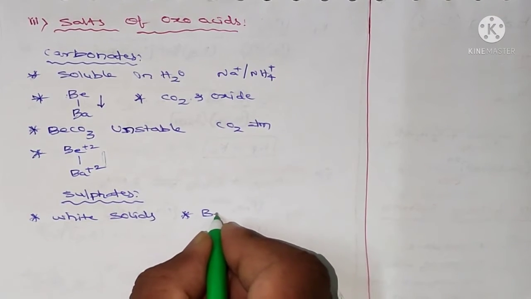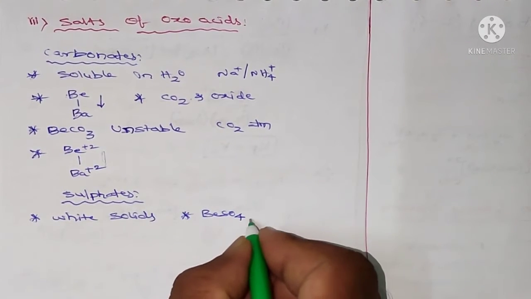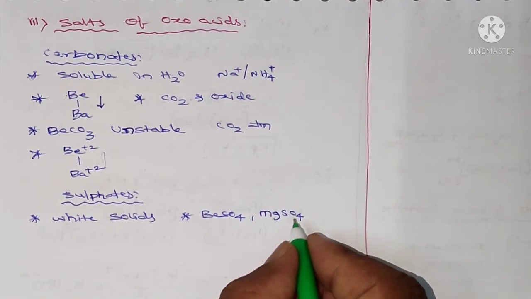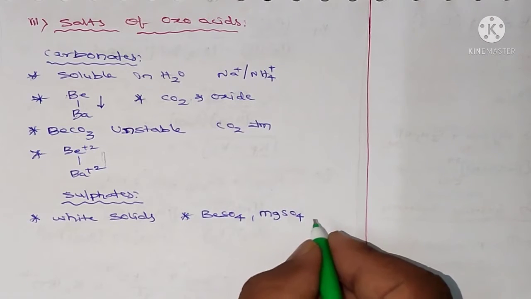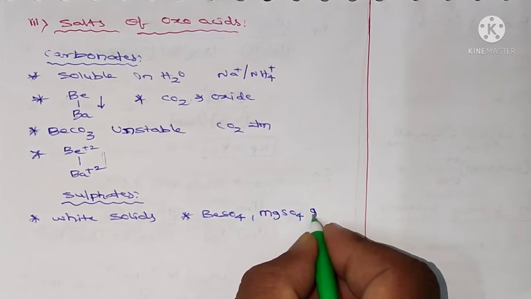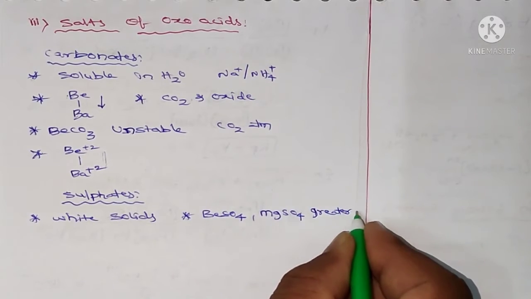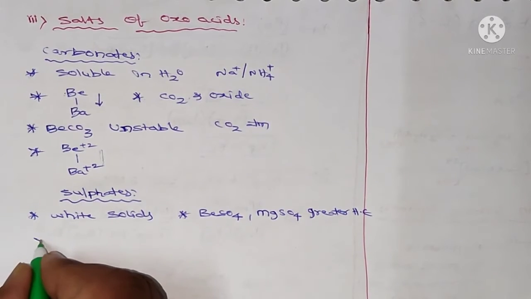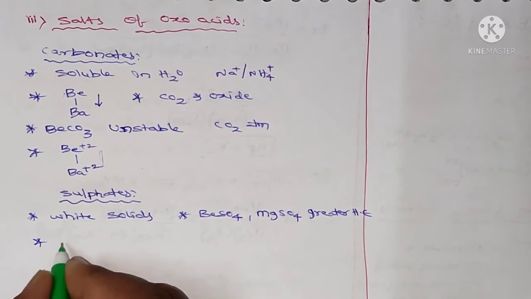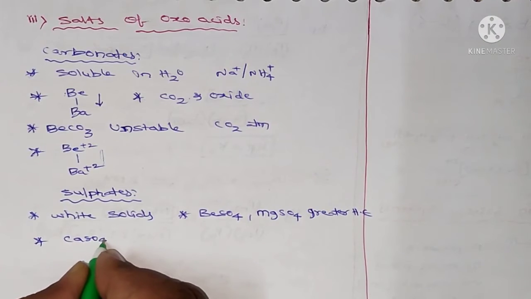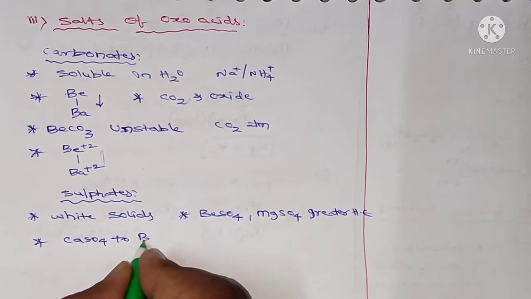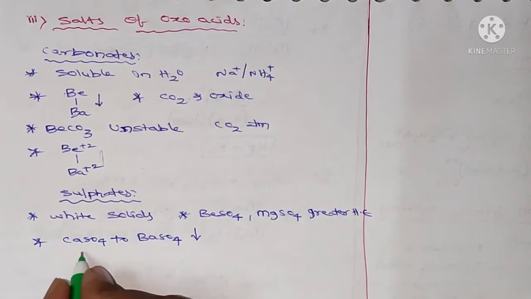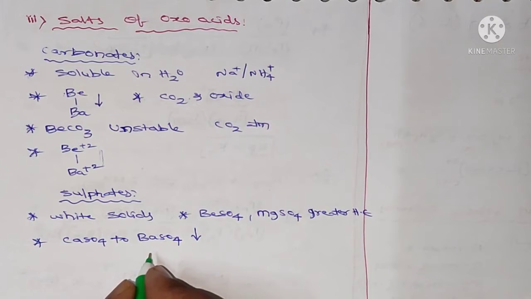And beryllium sulfate and magnesium sulfate are readily soluble in water because of greater hydration enthalpy. Greater hydration enthalpy. And the solubility decreases from calcium sulfate to barium sulfate. So the solubility decreases from calcium sulfate to barium sulfate.